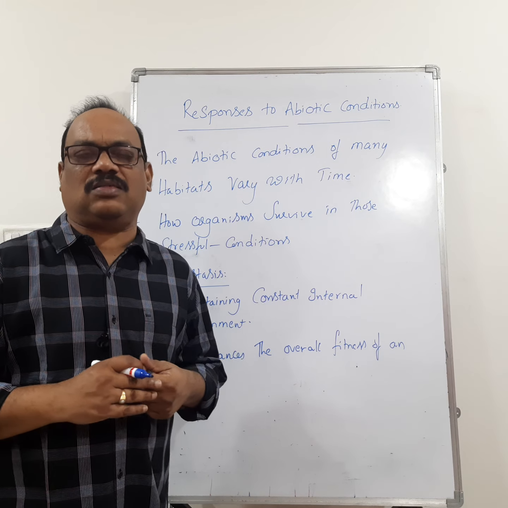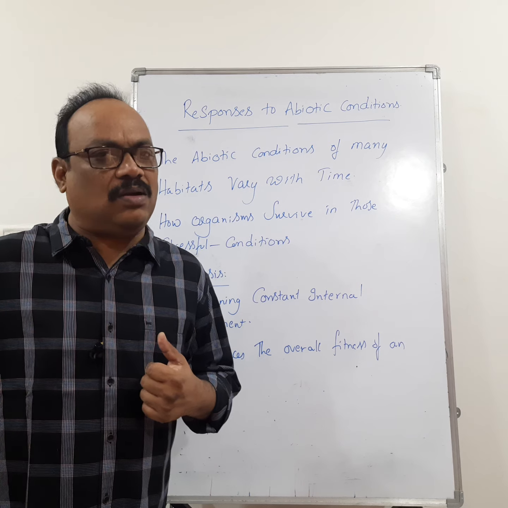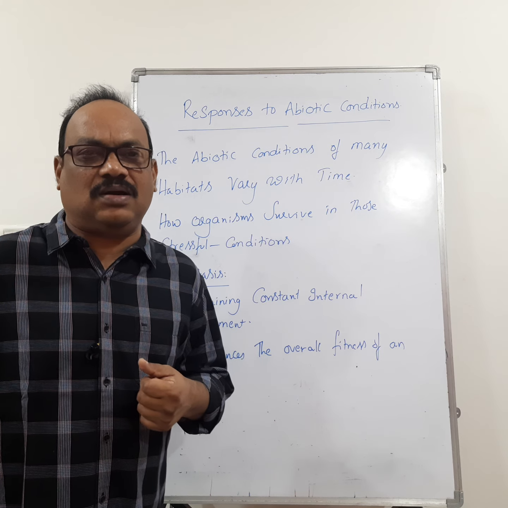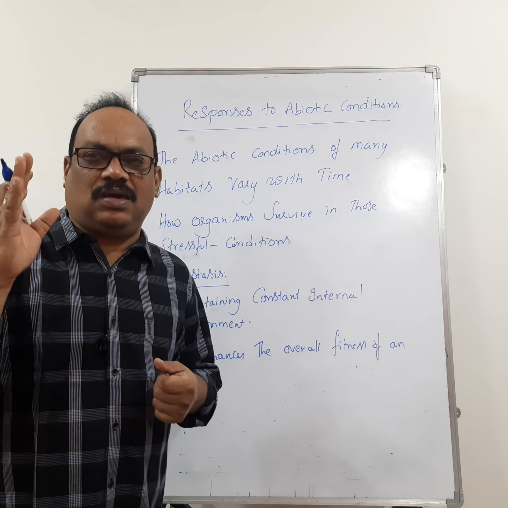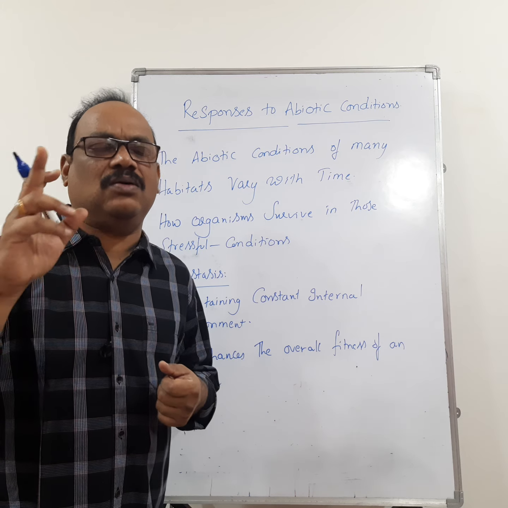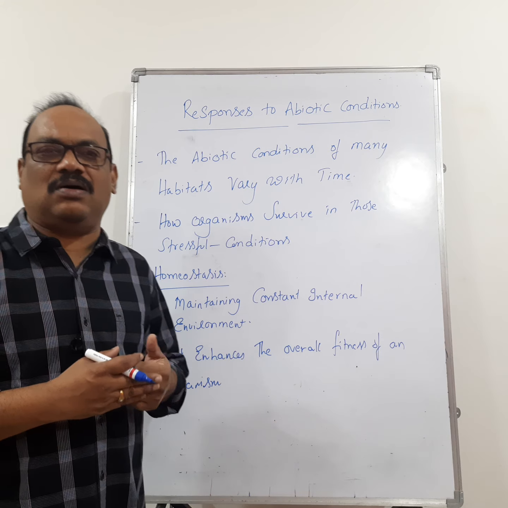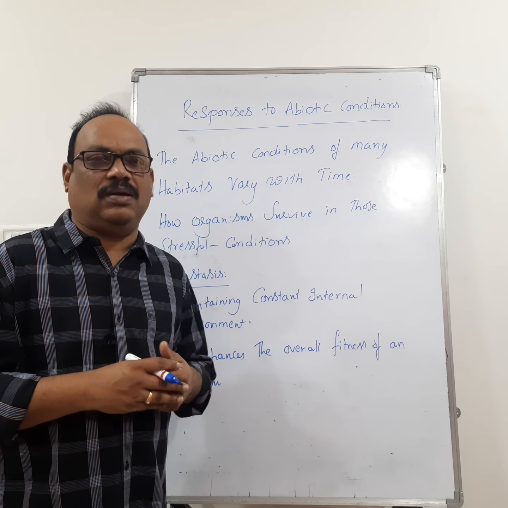Whatever the changes that occur in the environment, changes will not occur inside the body of an organism which is maintaining homeostasis. Let us see how these organisms undergo this mechanism.